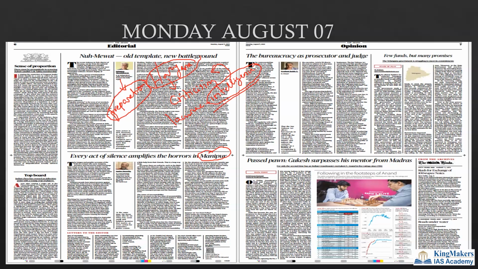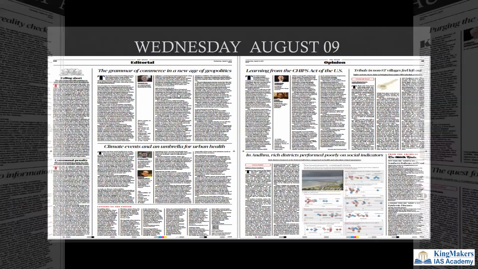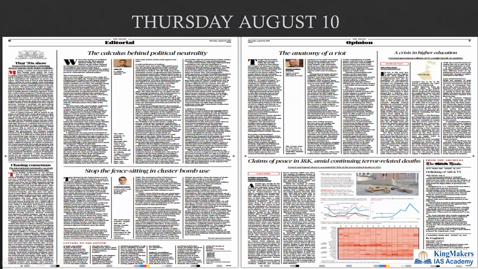So let's see what development the court or the government comes up with. And other things we have already discussed in a lot of editorials, and the further important editorials we will discuss in the future if they are very useful for the UPSC preparation.